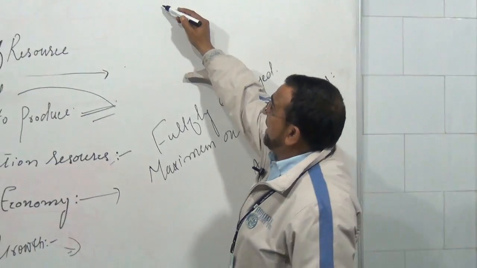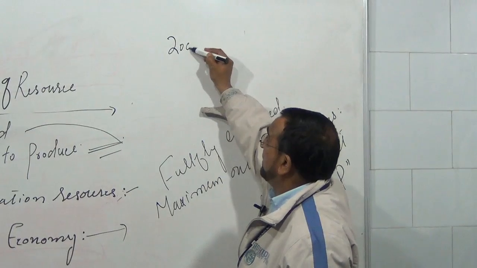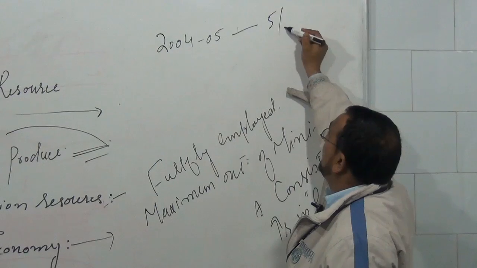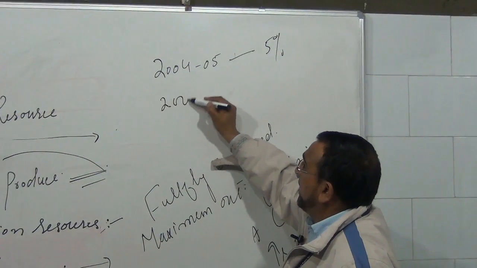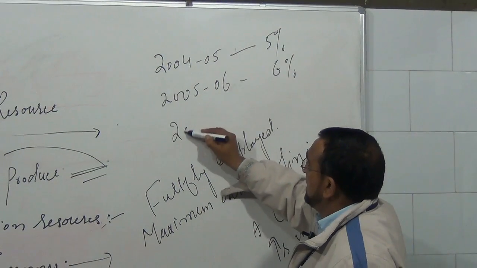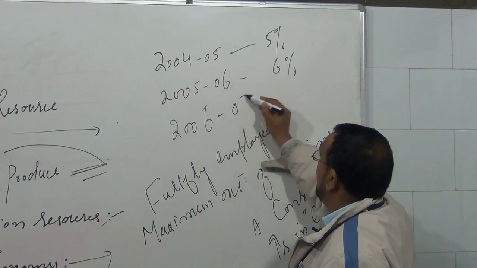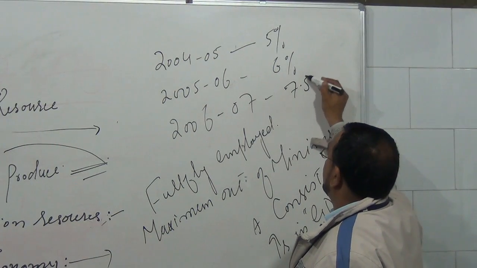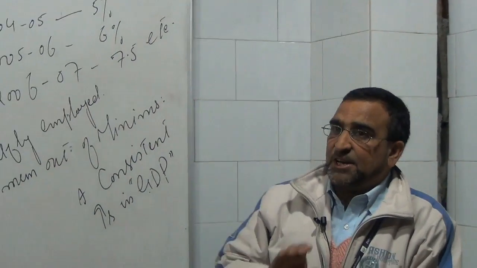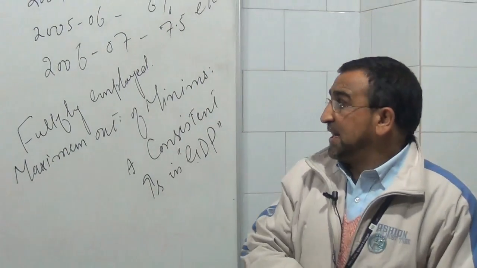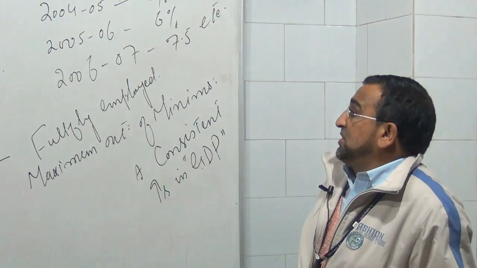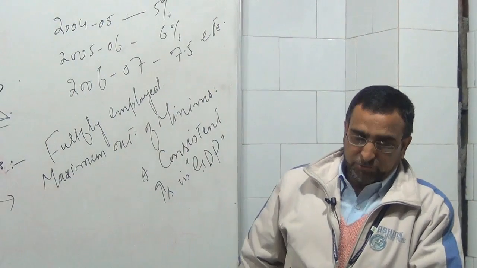That is, say for example, in the financial year 2004-5 the GDP growth was 5%, in 2005-6 it is 6%, in 2006-7 it is 7.5%, etc. If this is happening in the economy, that the gross domestic product is increasing at a consistent rate, then we can consider this what we call economic growth of the economy.